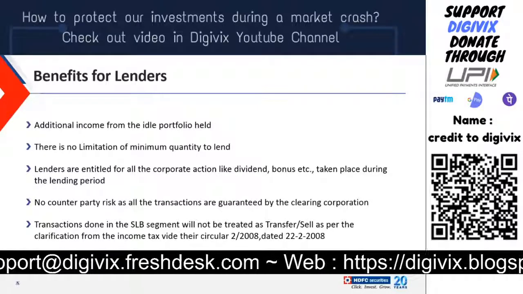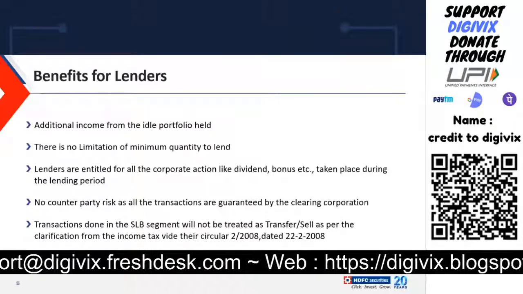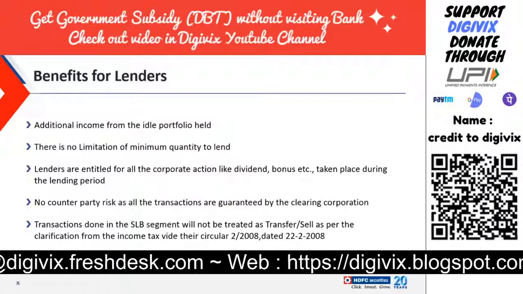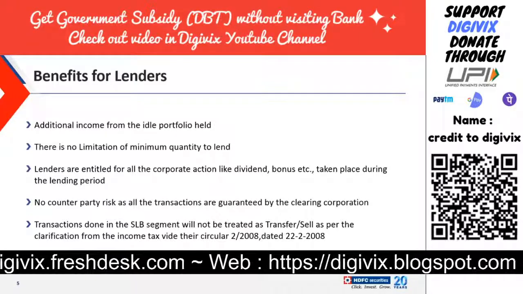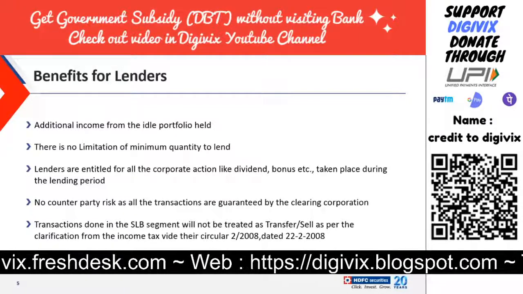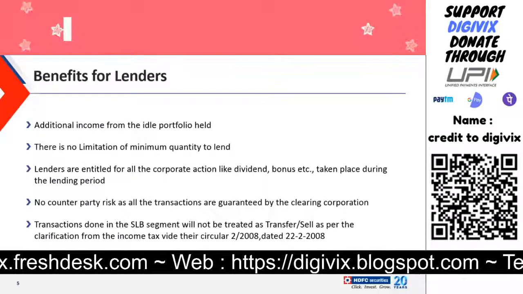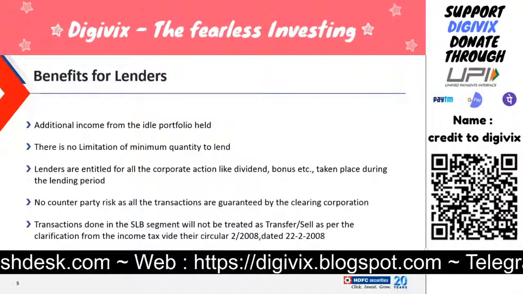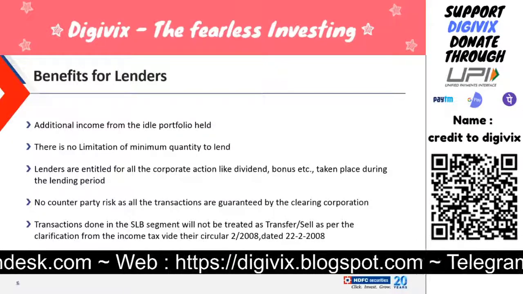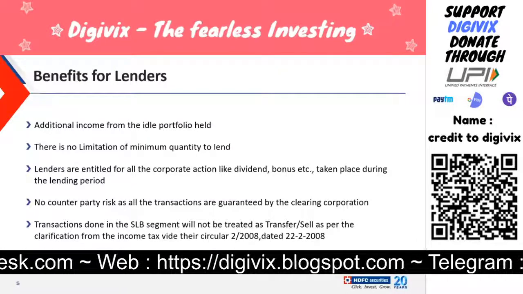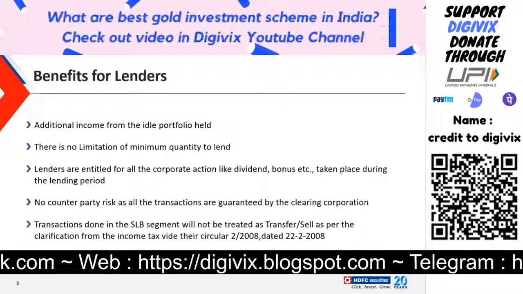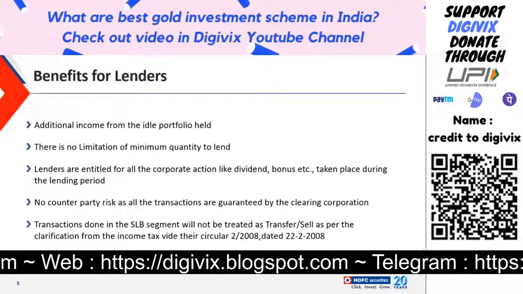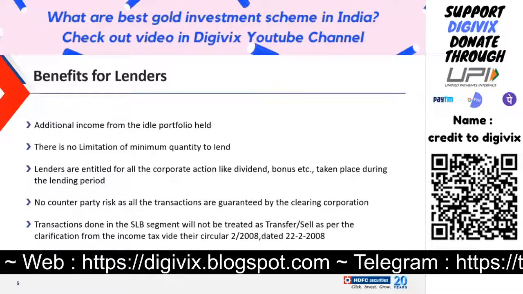Anyone who is borrowing a stock has to maintain 125% of the margin with the exchange at the time of getting into the contract, and they have to maintain that 125% for the entire contract duration. If there is a default on the borrower's part, they will lose that 125%. So if the stock value is 100 rupees, they have to keep 125 rupees with the exchange for the entire duration.